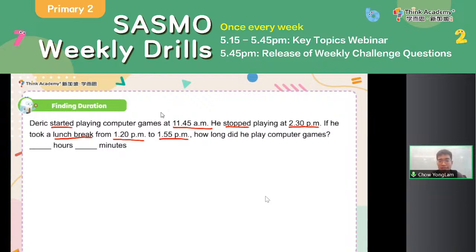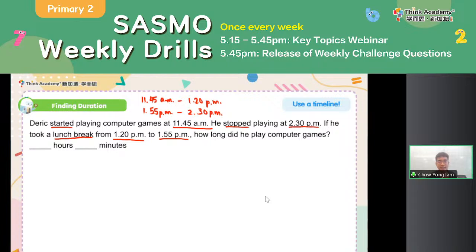So actually, Derek played the computer games from 11:45 a.m. to 1:20 p.m. first. Okay, and then he played from 1:55 p.m. to 2:30 p.m., because from 1:20 to 1:55 there was a break. Okay, so he stopped at 2:30 p.m. So we have 1:55 to 2:30.